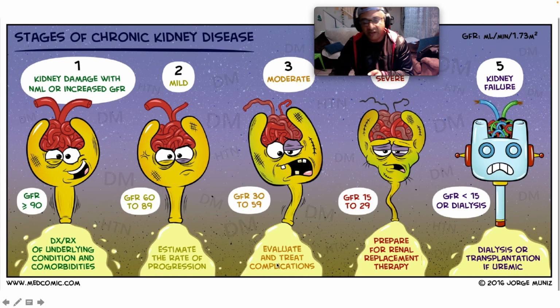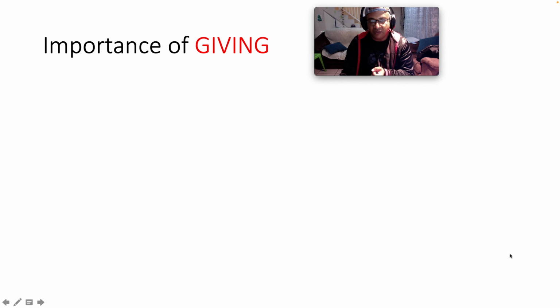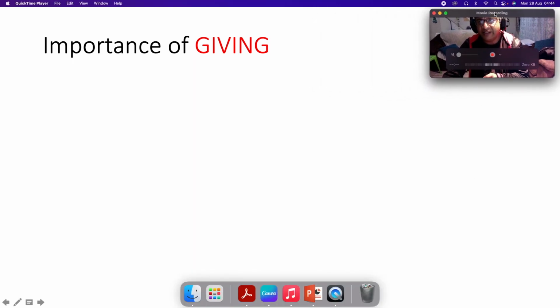And here we want to evaluate and treat complications, right? Stage 4 is rather severe, with the GFR dropping to between 15 to 29, and here we've got to prepare for some kind of renal replacement. Stage 5 is overt kidney failure, with the GFR dipping below 15, and here we need to dialyze or transplant if indeed uremic.